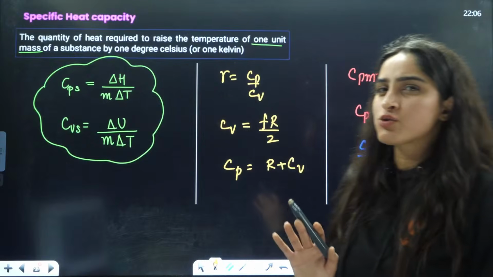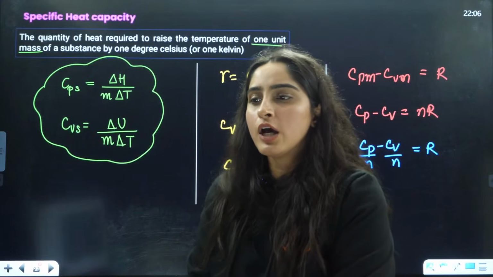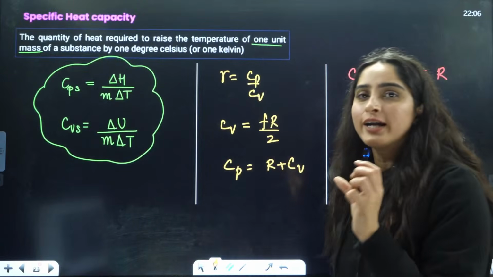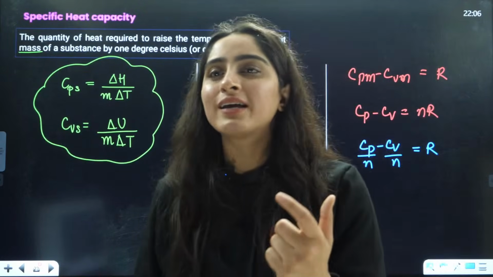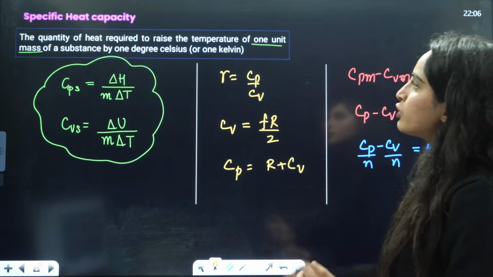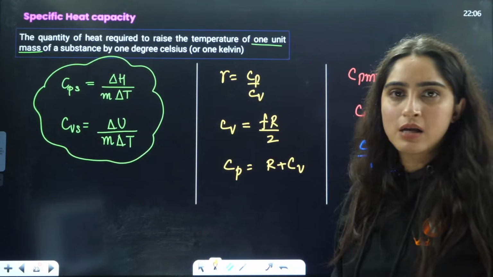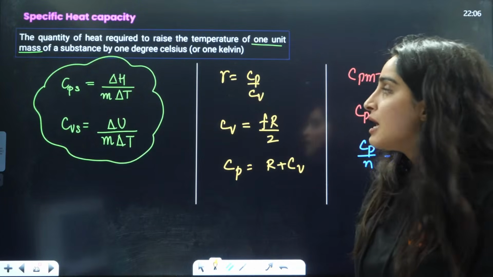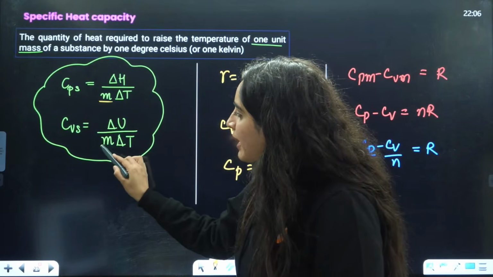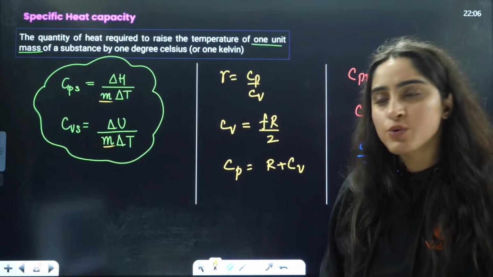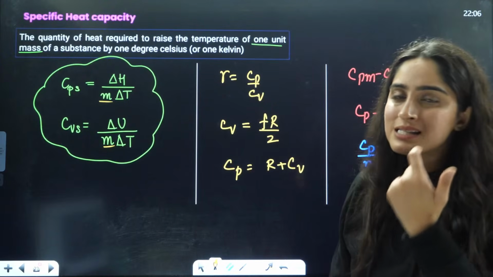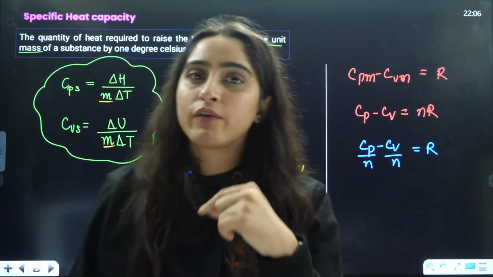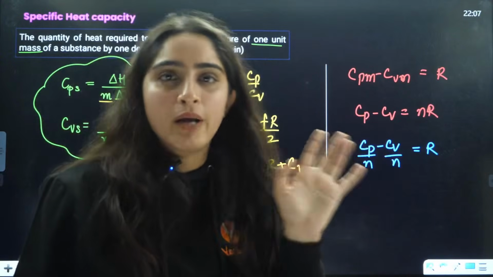Specific heat capacity is not that important. Usually they will ask you molar heat capacity, but specific heat capacity is when we talk about 1 kilogram, that is, 1 unit mass, to increase the temperature by 1 degree Celsius. That's why we have divided by the mass, M. There we were talking about 1 mole, so that's why we divided molar heat capacity by N moles.